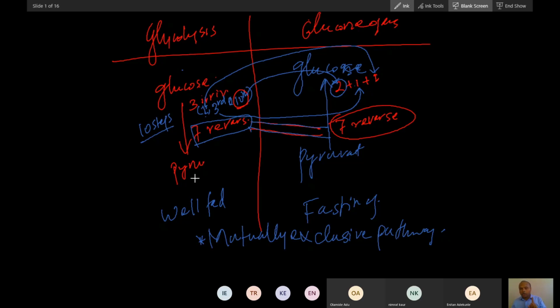And we are using only the hepatocyte. We generally talk about the hepatocyte. So in the hepatocyte, during fed condition, glycolysis will happen. During fasting condition, what will happen? Gluconeogenesis. And do you think both pathways will happen together? No, they cannot happen together. This is the very basic thing I told you here. The 7 reversible steps are the similarity, and these are the differences.